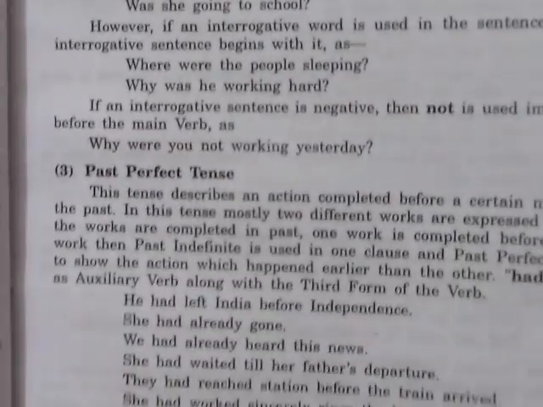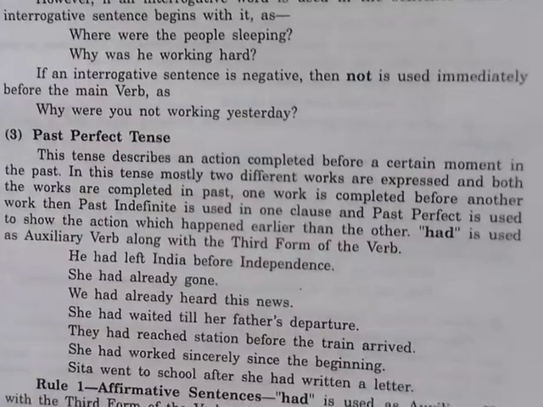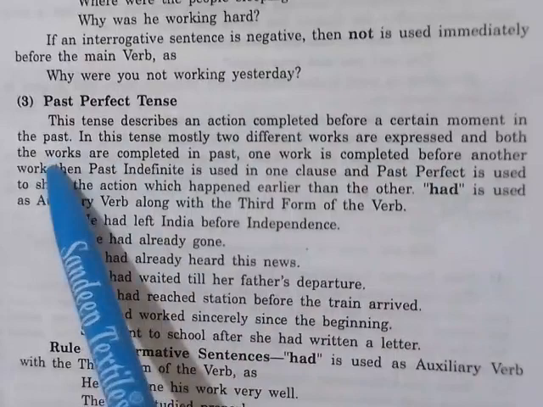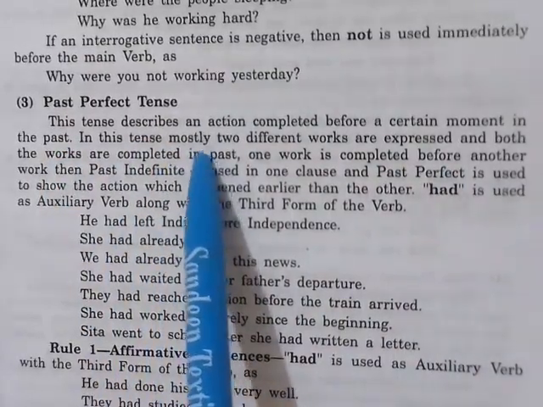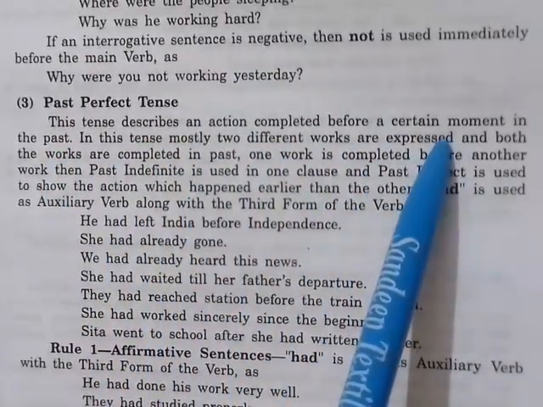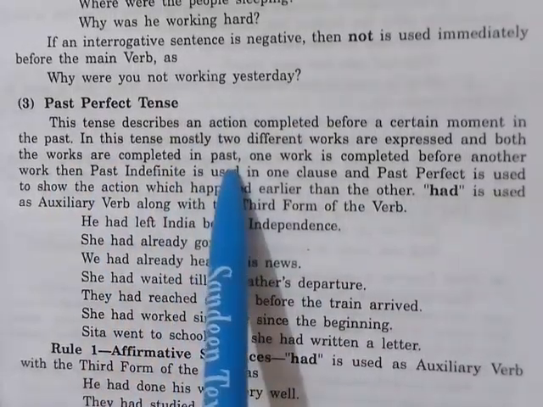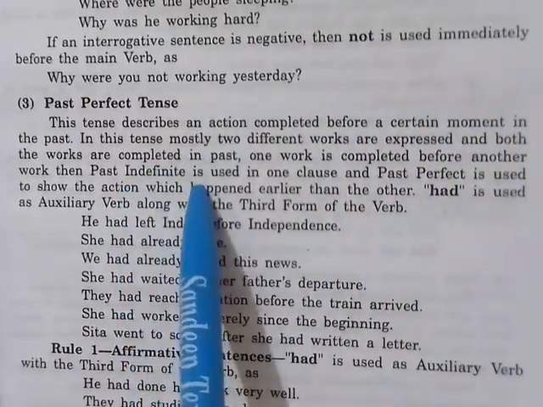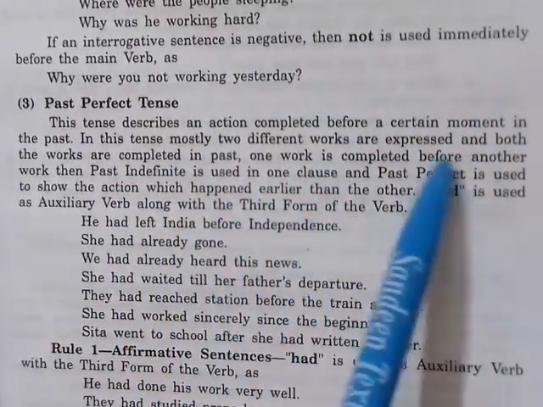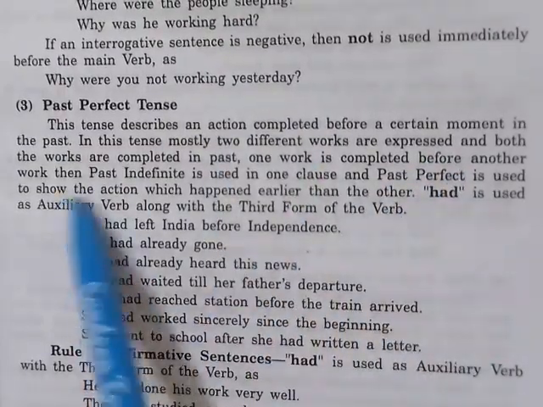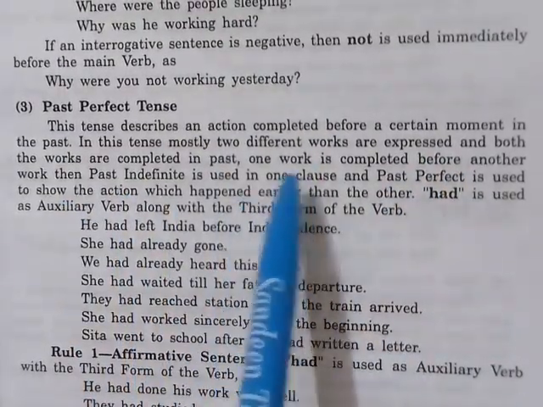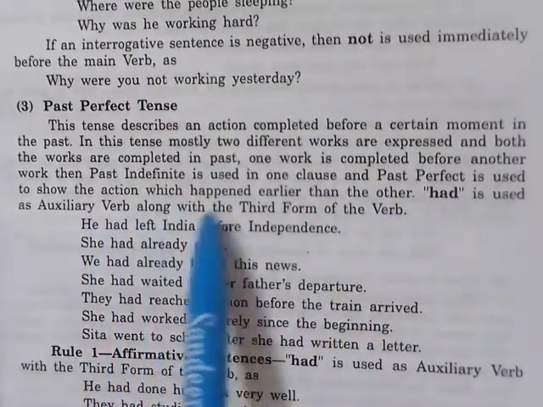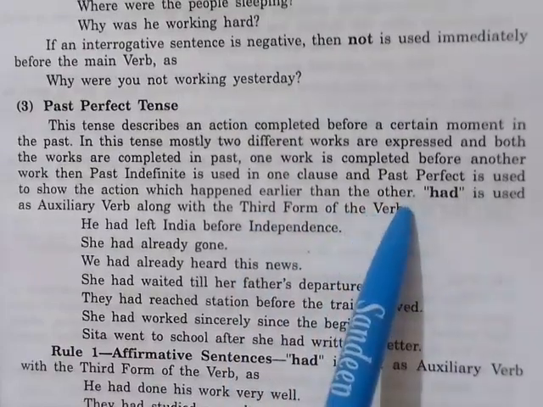Past perfect tense. This tense describes an action completed before a certain moment in the past. In this tense, mostly two different works are expressed, and both the works are completed in the past. One work is completed before another work. Then past indefinite is used in one clause, and past perfect is used to show the action which happened earlier than the other, and had is used as an auxiliary verb along with the third form of the verb.